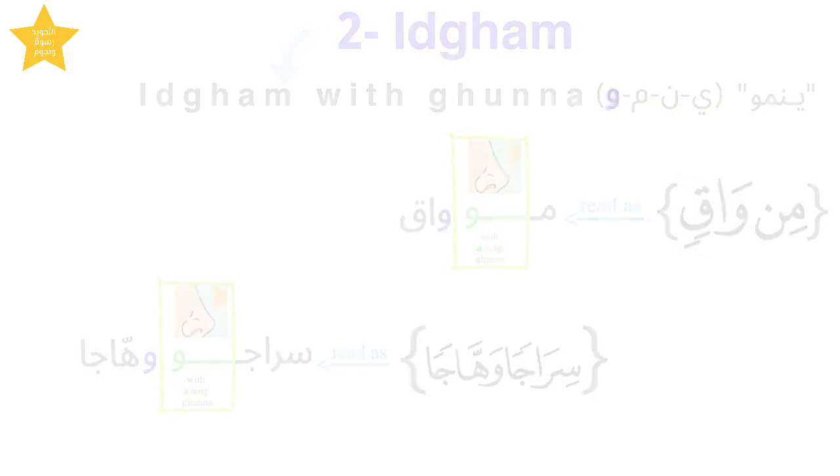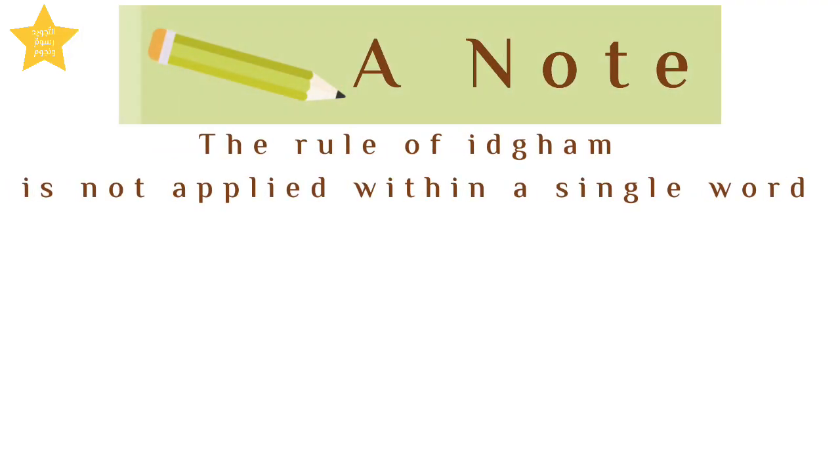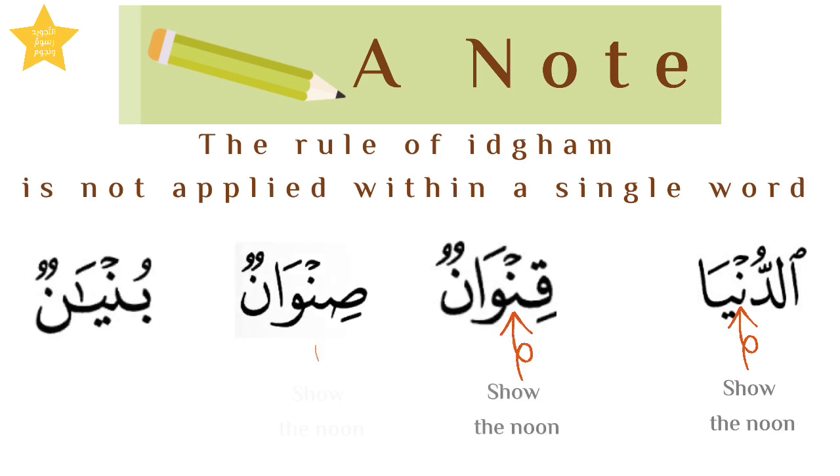Pay close attention. The rule of idgham is not applied within a single word. The rule on the word dunya is izhar, or to show the noon. We pronounce it الدنيا الدنيا. This also applies to the words قنوان صنوان بنيان.